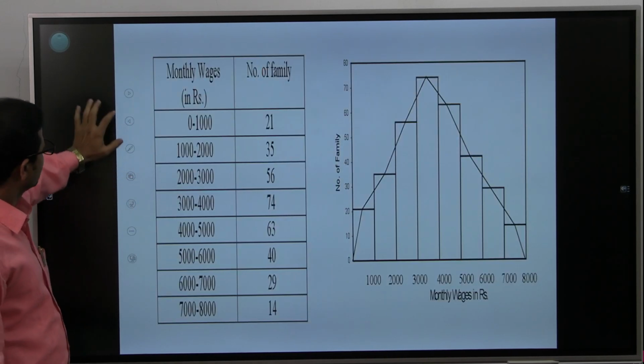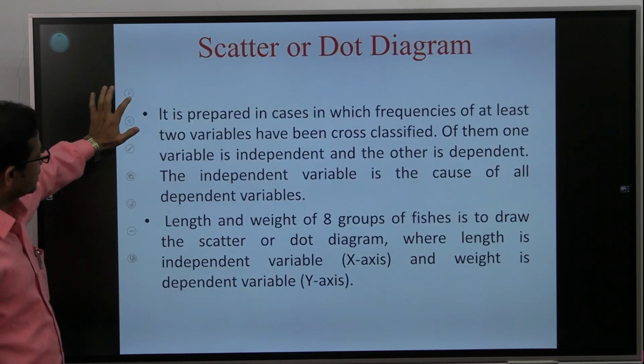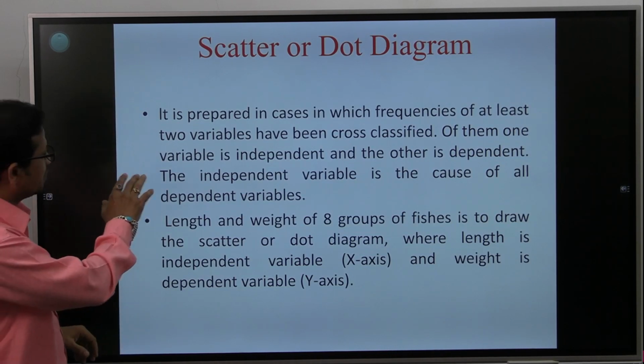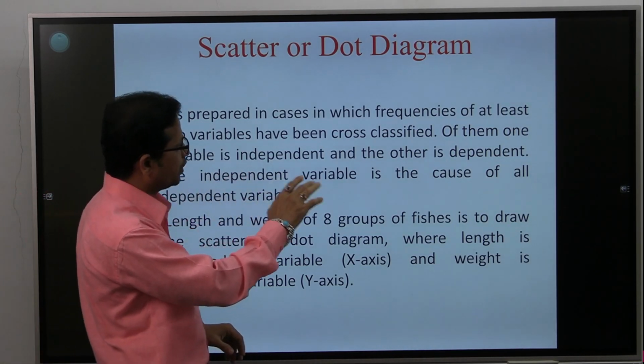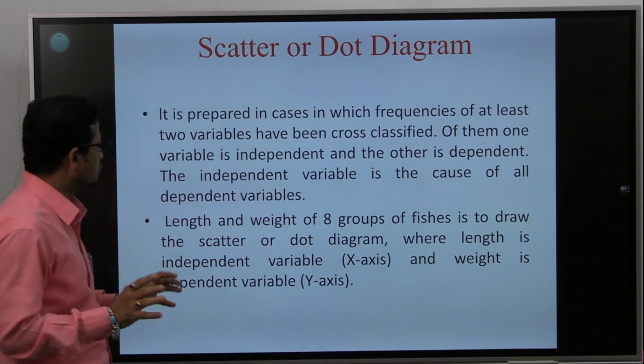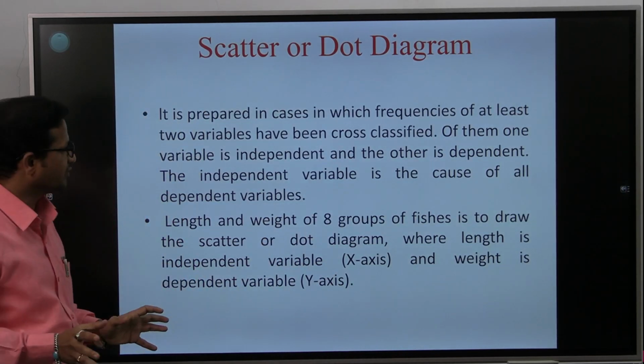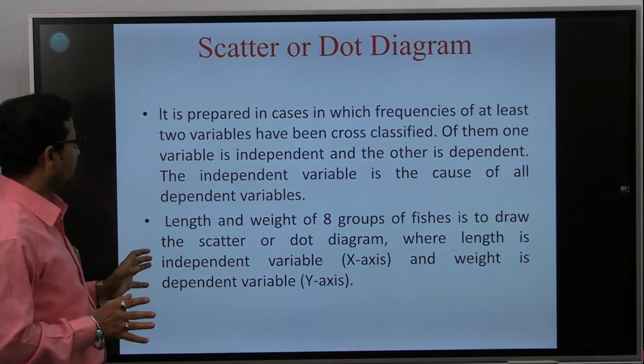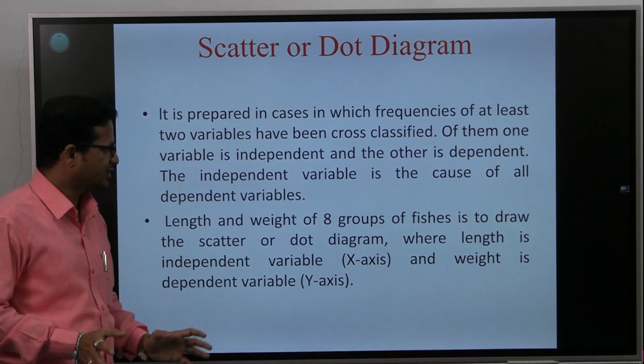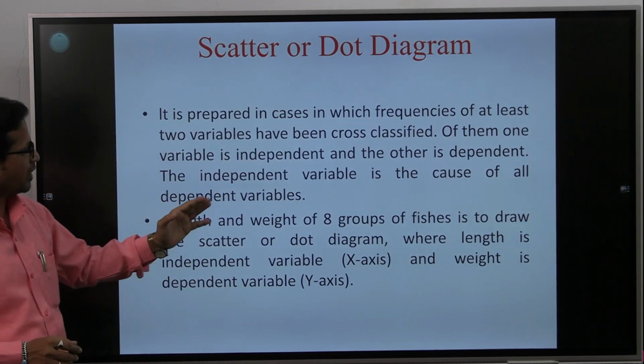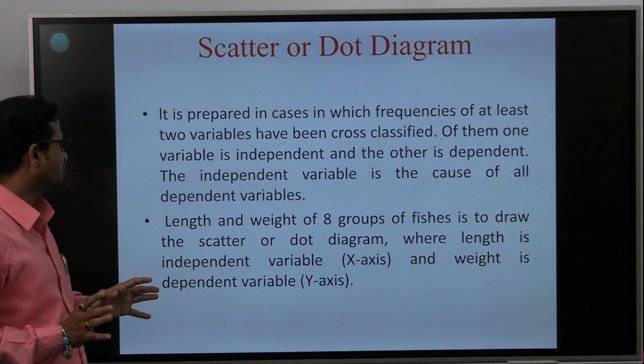This is an example. One can see the scatter or dot diagram. It is prepared in cases in which frequencies of at least two variables have been cross classified. Out of them, one variable is independent and the other is dependent. The independent variable is the cause of the dependent variable.